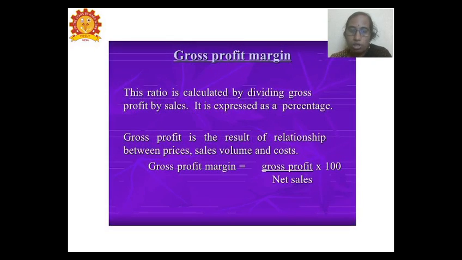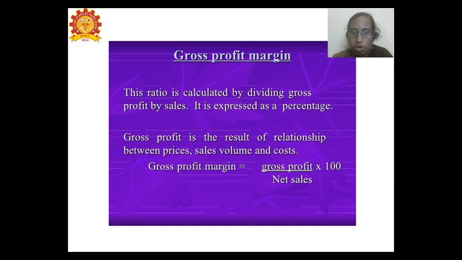First, let us move on to sales. In relation to sales, the first ratio is the gross profit margin ratio. We know that the gross profit is obtained after calculating all the direct expenses, and it is taken in relation to sales. The formula is gross profit divided by net sales into 100, represented as a percentage.